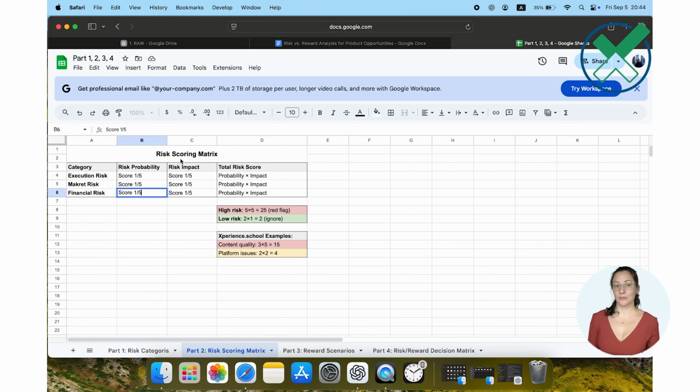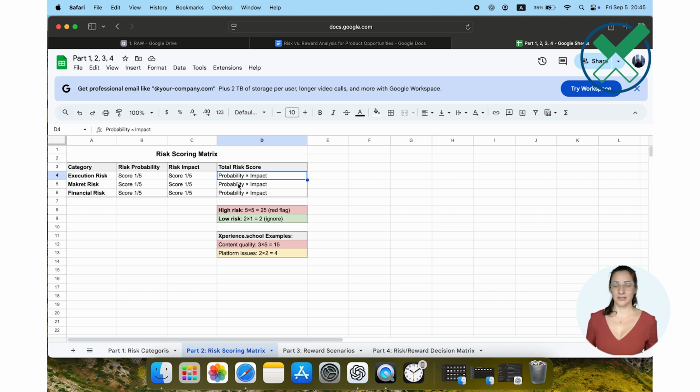Now we need to put numbers on these risks so we can actually compare them. For each risk, score 2 things. Probability from 1 to 5, how likely is this to happen, and impact from 1 to 5, how bad would it be if it did? Multiply them together. A risk that's very likely, score 5, and would kill your business, score 5, gets a 25. That's a red flag. A risk that's unlikely, score 2, and wouldn't matter much, score 1, gets a 2. You can ignore that.